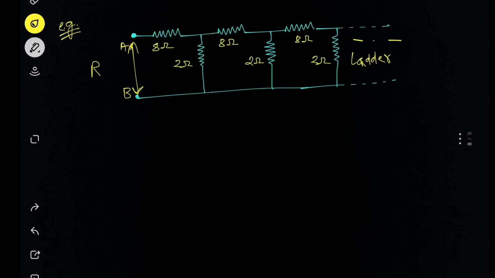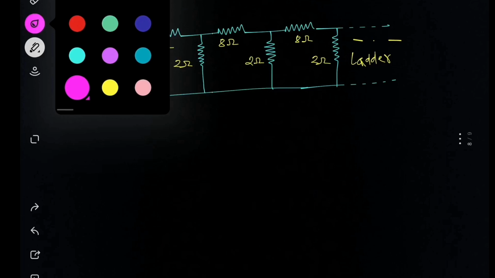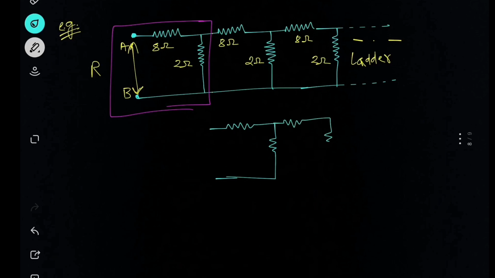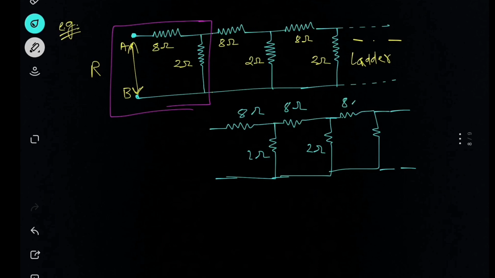Now for the infinite connections, if I just remove the first part of the circuit and draw the remaining part, we can draw this circuit as continuously 8 ohm, 2 ohm, 8 ohm, 2 ohm, and see, it is again looking like the question we had initially.